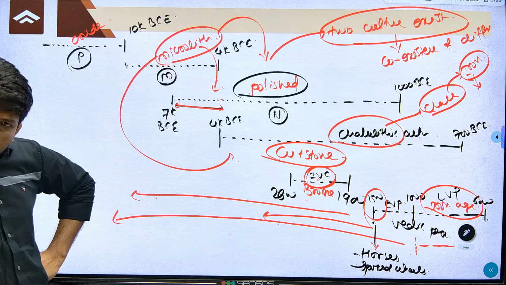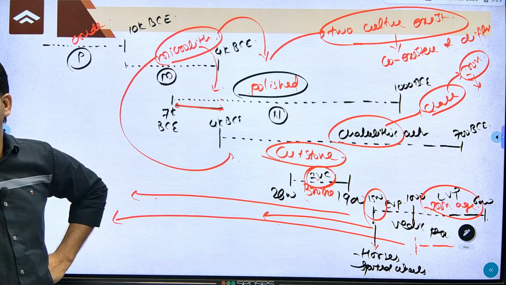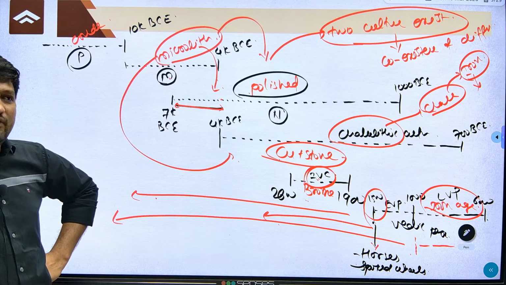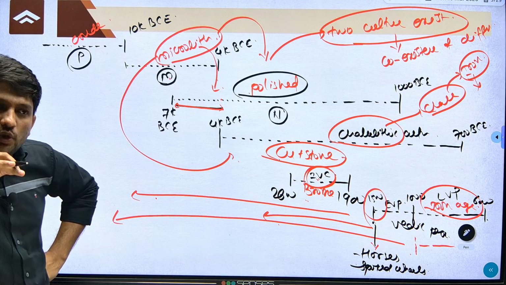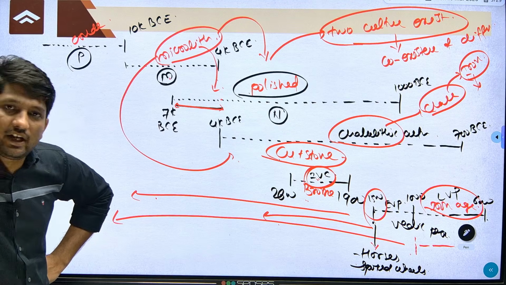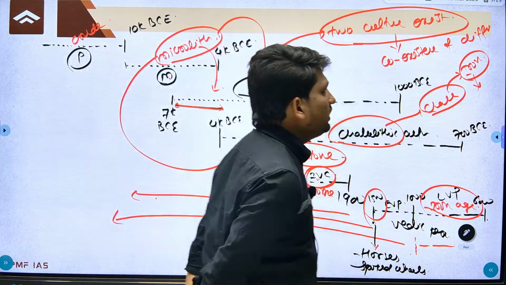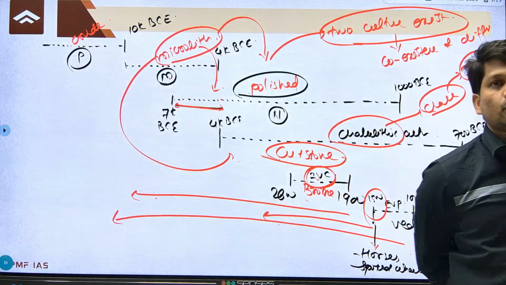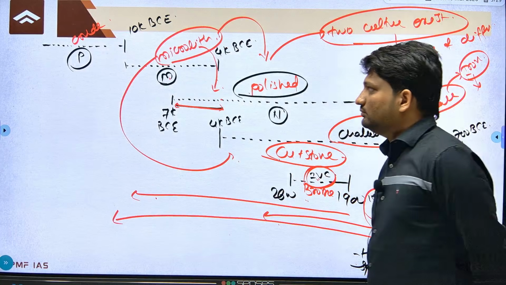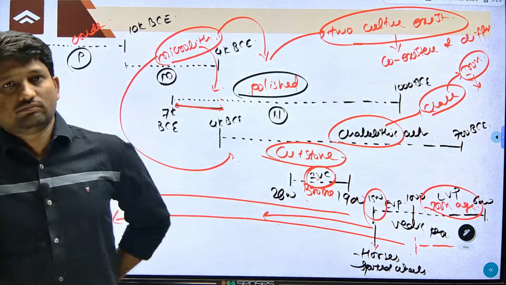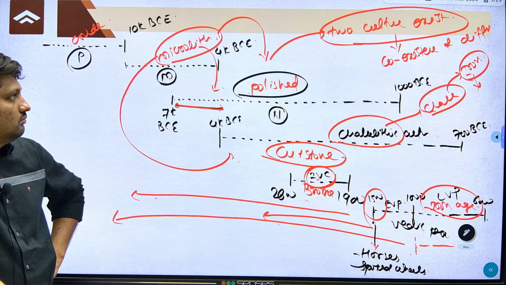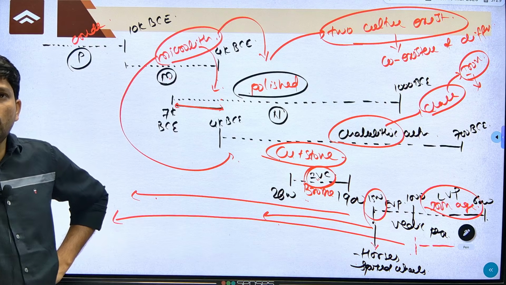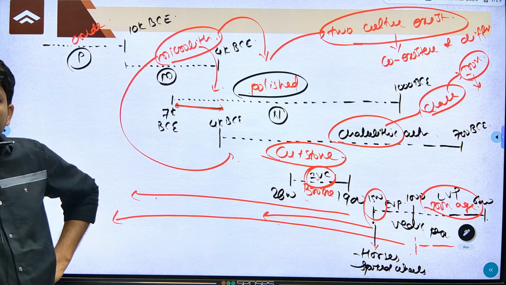No. Before the 6th century BC, the only exception is the IVC. Except the IVC, everything is subsistence agriculture. Now tell me, during this Neolithic phase, was there surplus food grain production? No, during the Neolithic phase there was no surplus food grain production.